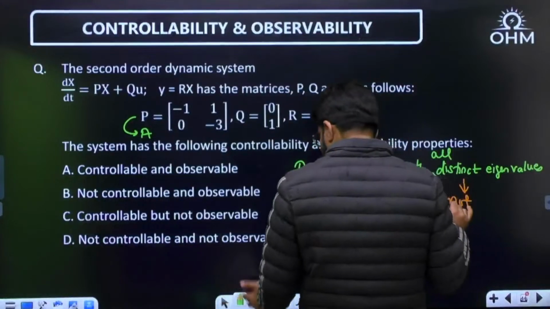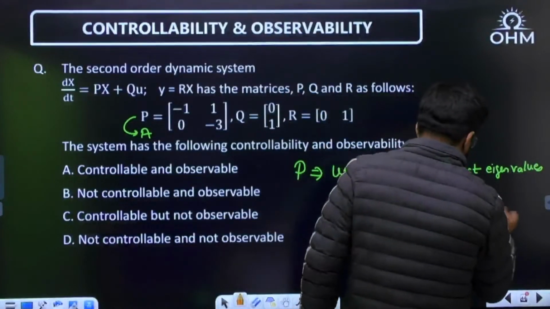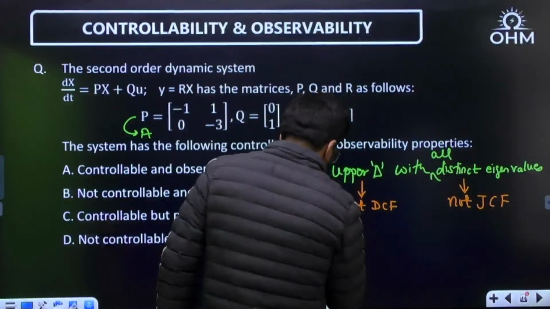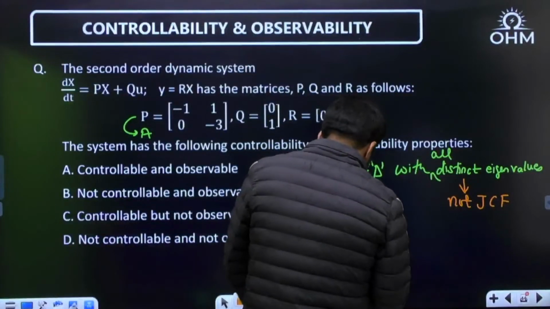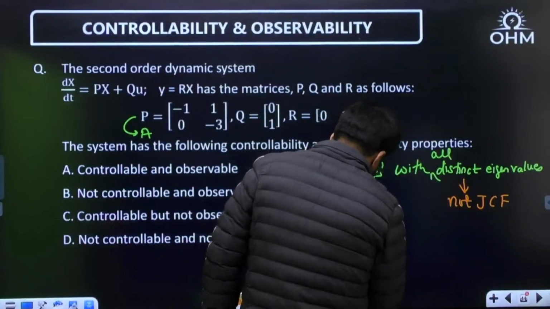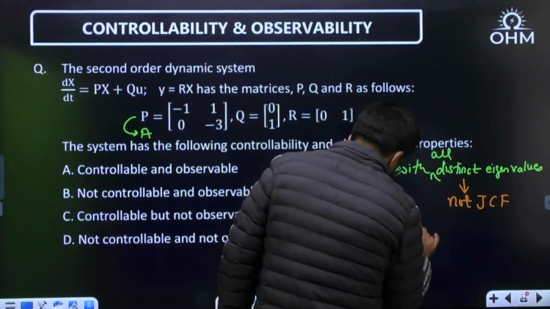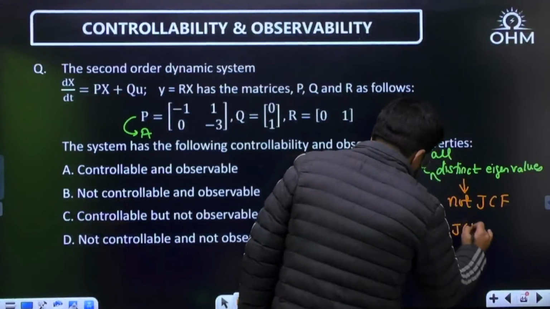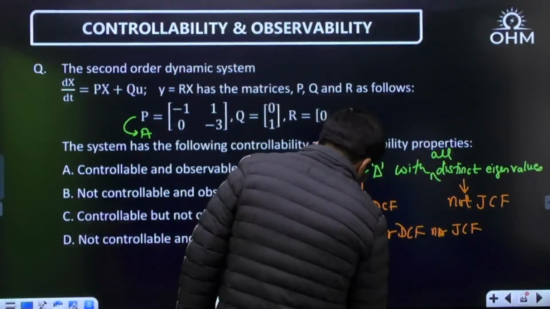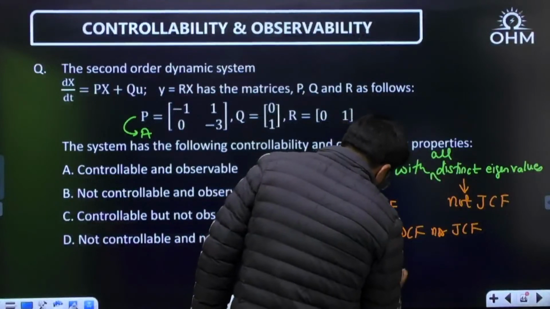With all distinct eigenvalues, it cannot be JCF also. So again, it is neither DCF nor JCF, so you have to solve it by Kalman's test only.